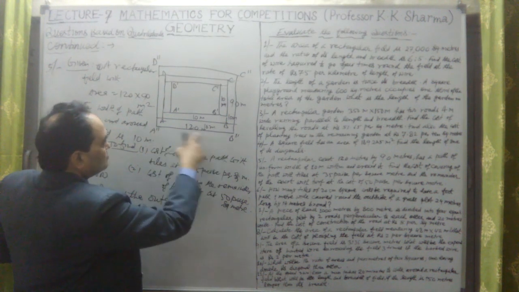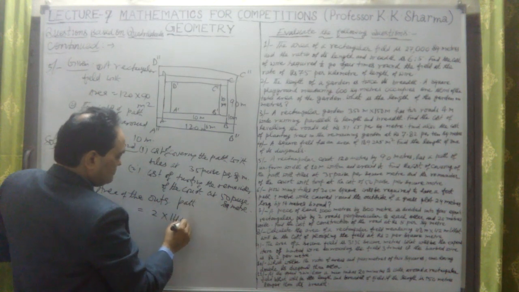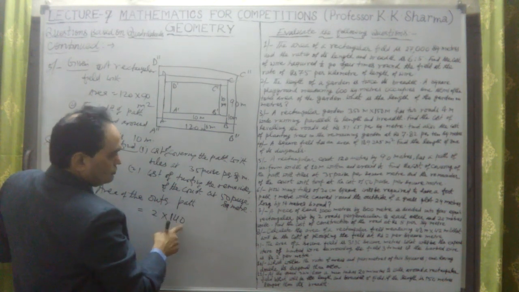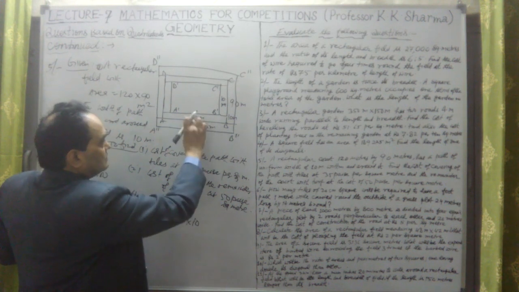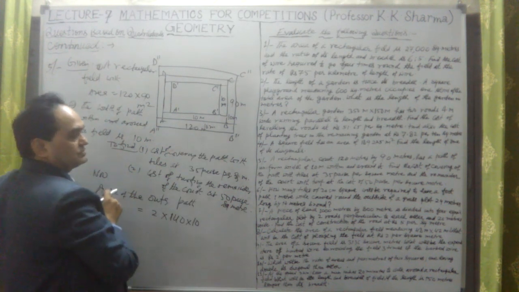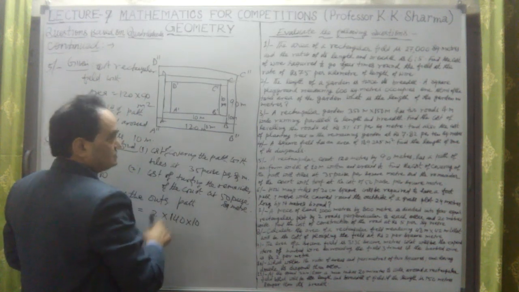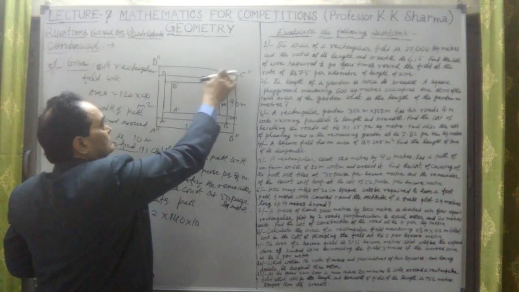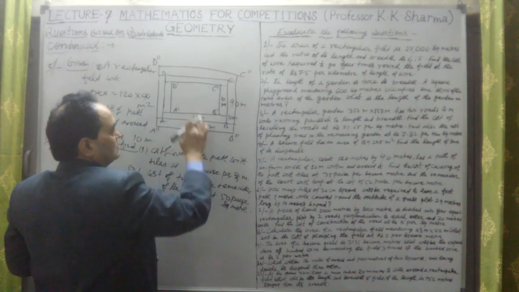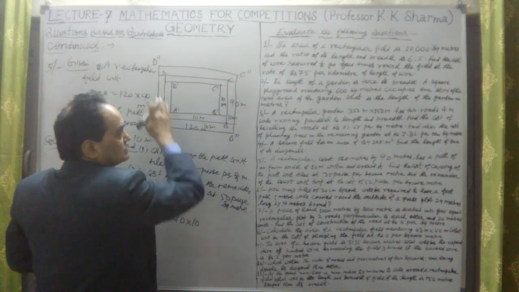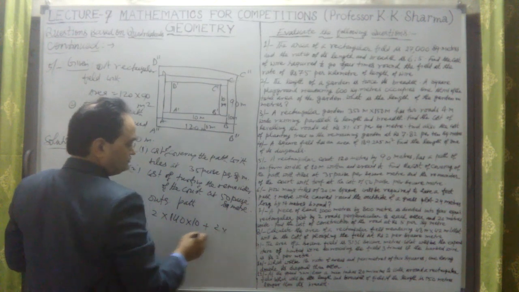The total length will be here 120 plus 10 plus 10, 140. 2 into 140 into 10. The width, or breadth, of the path is 10 meter. So twice, because this length is also covered. This length 140 into 10. This is the area of the path lengthwise that we have calculated, plus 2 into,